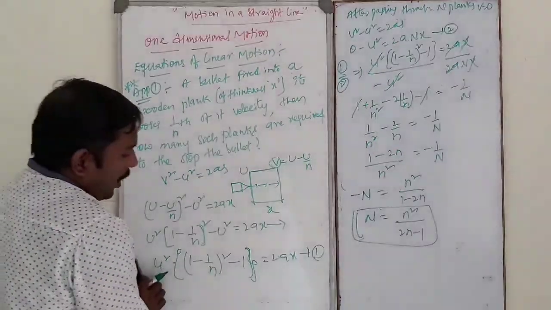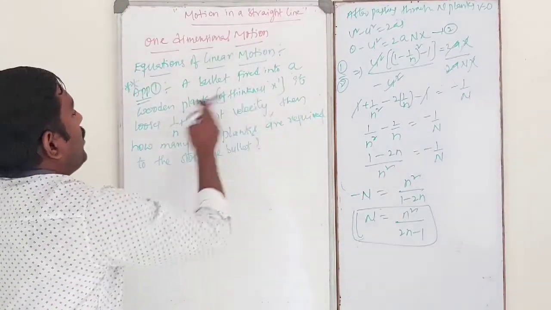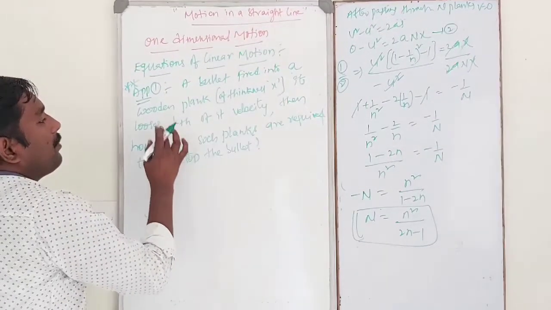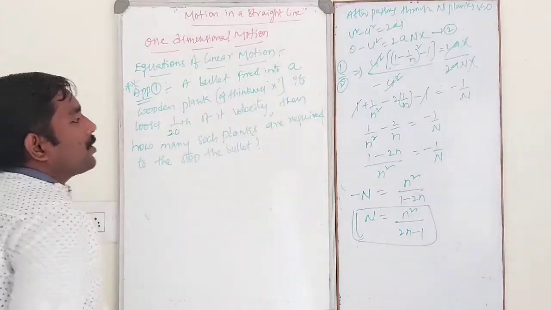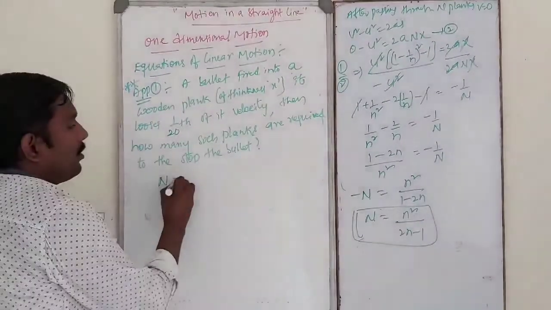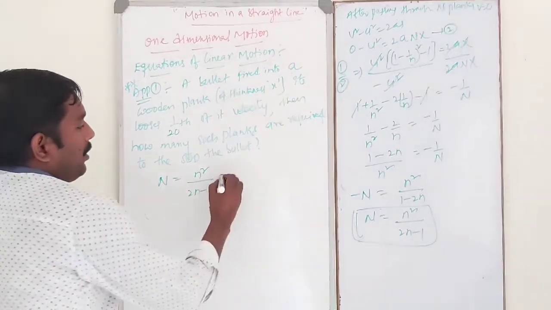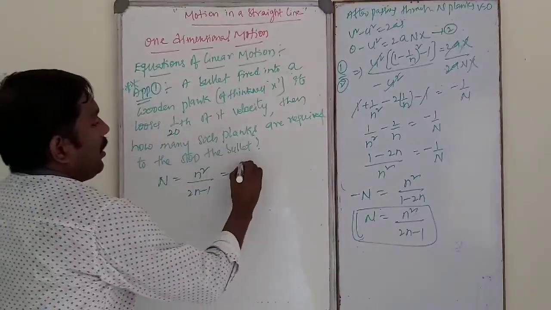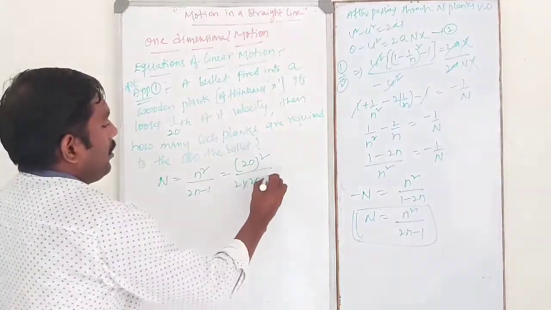Suppose, by using this formula, a bullet is fired into a wooden plank of thickness x and it loses 1 by 20th of its velocity. Then how many such planks are required to stop the bullet? By using this, n is equal to n square by 2n minus 1. With n value 20, that is 20 square divided by 2 into 20 minus 1.